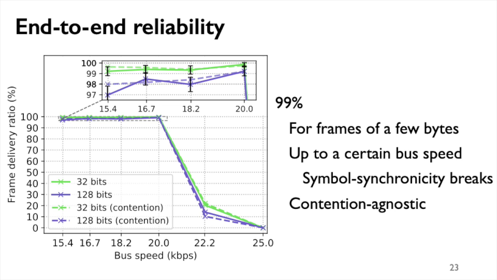The good news, however, is that reliability proves to be contention agnostic. If 2 messages are being transmitted concurrently, the one with the highest priority gets through with the same probability as in the absence of such contention. This property carries over directly from wired buses such as CAN or I2C.